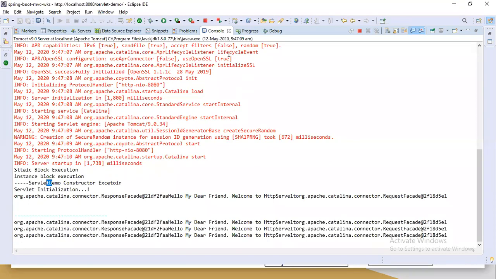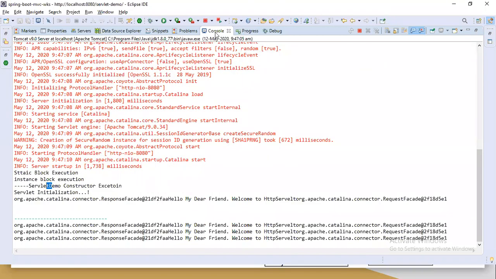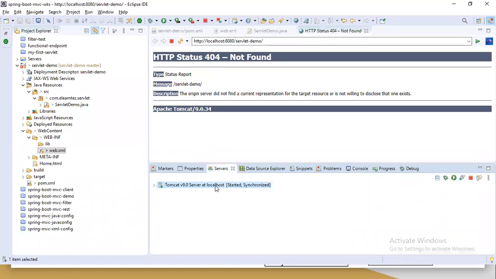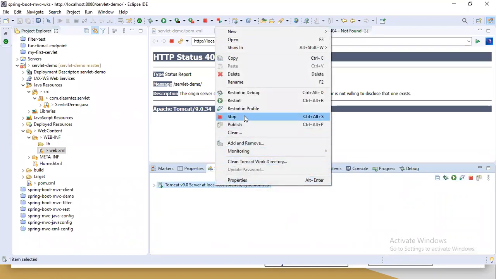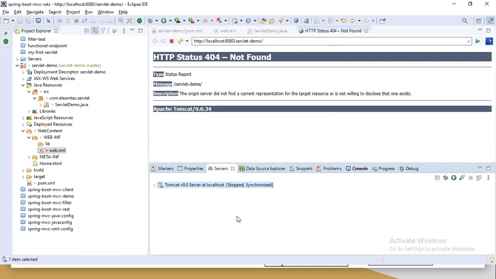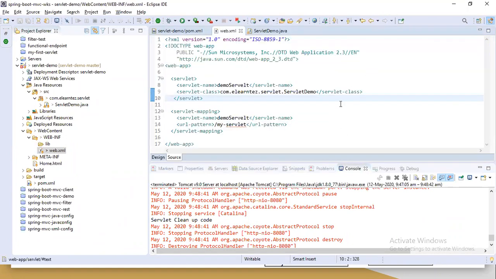Finally, if I shut down the server, what will happen? At the time of shutdown, the server will call the destroy method. So let me stop this. While stopping the server, you see on the console the cleanup code printed. So the destroy method will be executed at the time of application undeployment or server shutdown. So that is the life cycle.